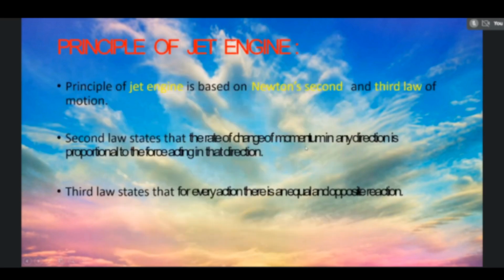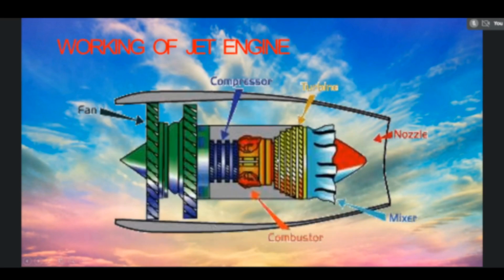So these are the various parts of the jet engine. First one is the fan, which is also known as the diffuser. The second one is the compressor. The third one is the combustor, also known as the combustion chamber. The fourth one is the turbine. And the final part of the engine is the nozzle. So these are all the various parts of the engine.